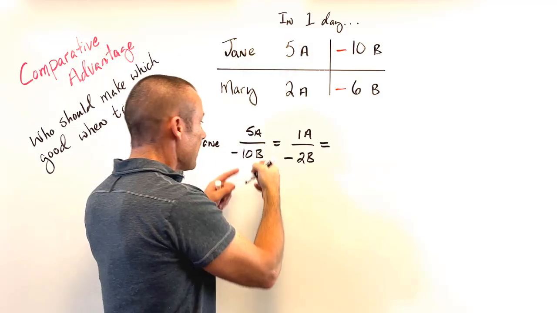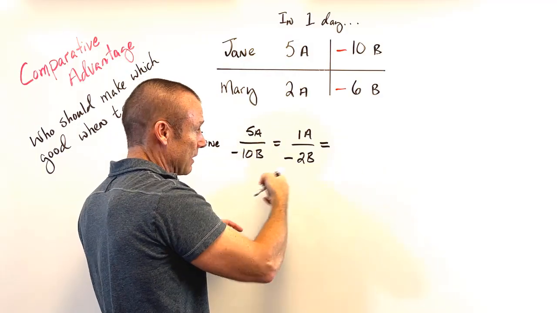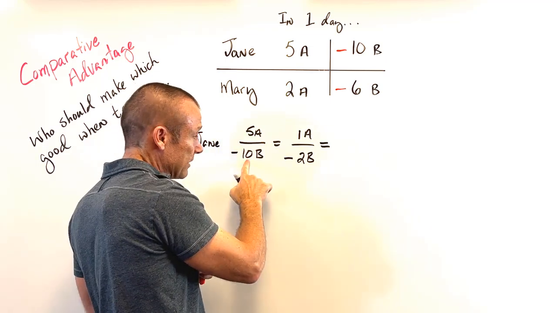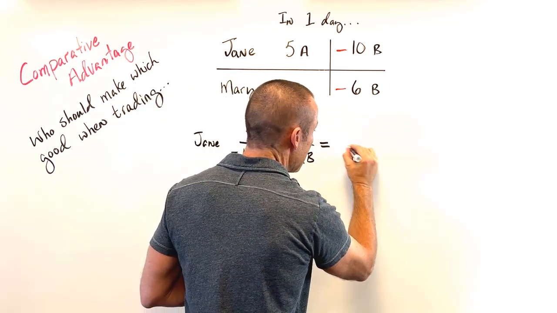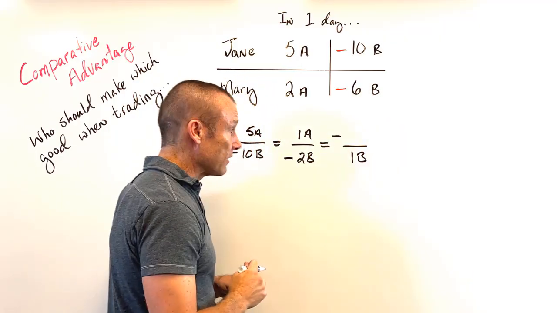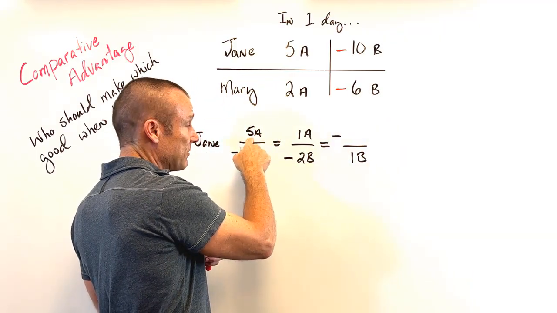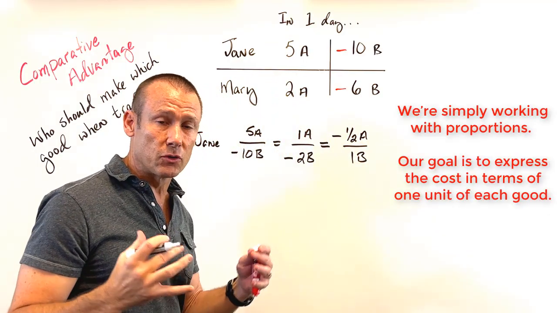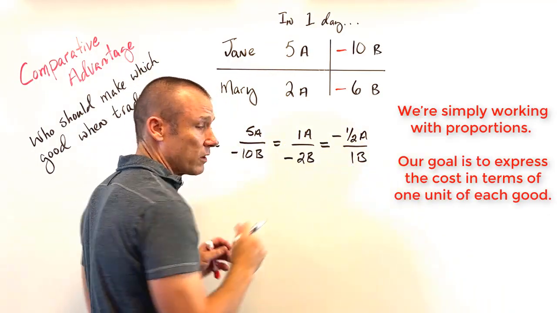Again, proportions. I'm going to divide both of these by 10 this time. Or I could divide both of these by 2. It doesn't really matter. But let's just say I'm dividing both of these by 10. 10 divided by 10, 1B. Opposite the 1 goes the negative sign. So now 5 divided by 10 is 1/2 A. There it is. Opportunity cost. I've got it in terms of 1 of A and 1 of B.